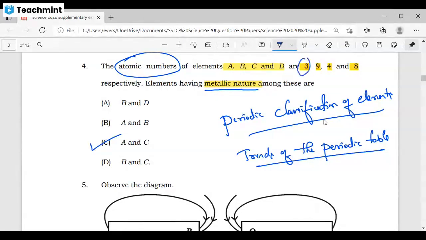The elements which have the lowest atomic number, these are the elements which have the metallic nature. Whether they have metallic nature or not, how can we identify from their atomic numbers? If the atomic numbers are less, those elements are considered to have the metallic nature. Is this clear?